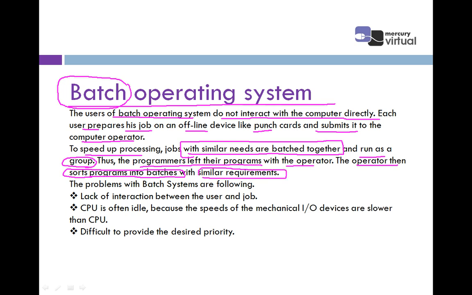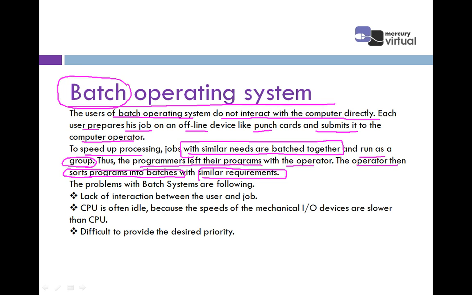In simple terms, there are different requirements. Requirements include, for example, I'm using MS Word, you are using MS Word. Both requirements are the same. So the operator sorts the programs in such a way that all the batches contain similar requirements, similar programs. Now this is the batch operating system, which is performed by the operating system, which is a main category of the operating system.